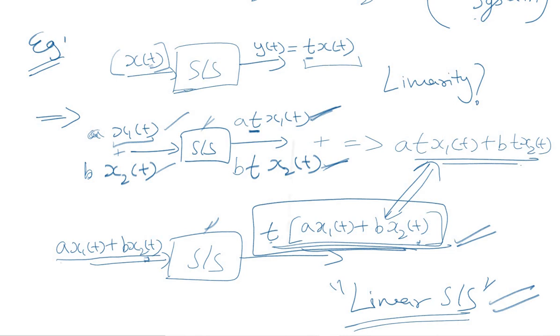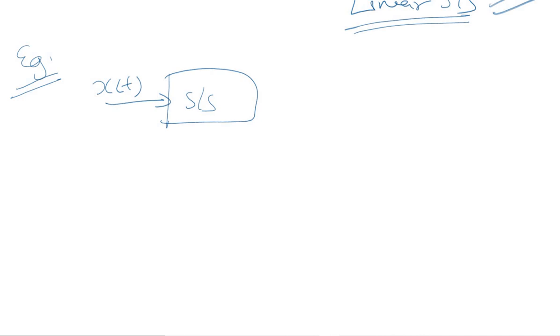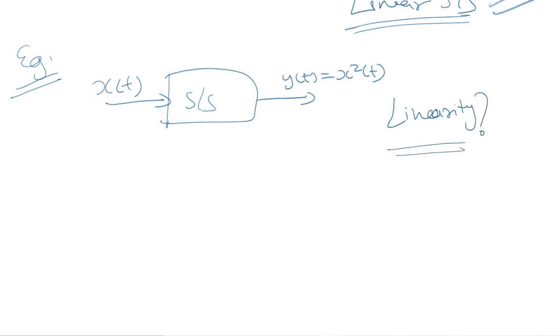Let us analyze one more example. In this case, we are given a system whose input is x of t and the corresponding output is y(t), which is equal to x square of t. So the function of the system here is that it squares the input signal. Whatever the input signal is, it just squares it. This is the function of the system here. And again, we need to comment on the linearity of this system, whether it is a linear or non-linear system.